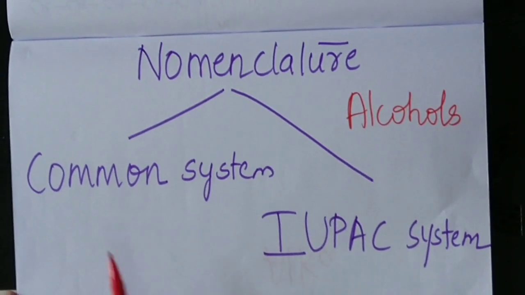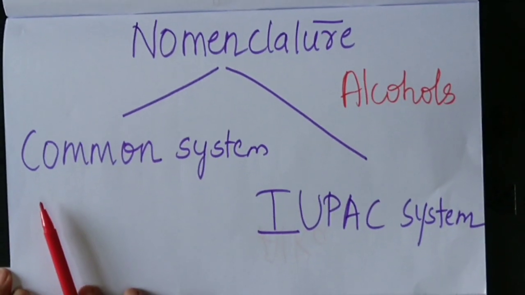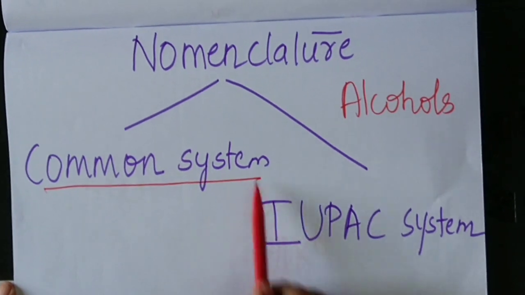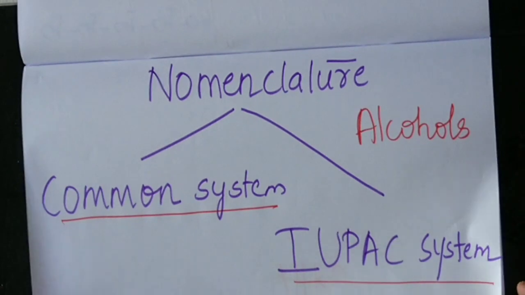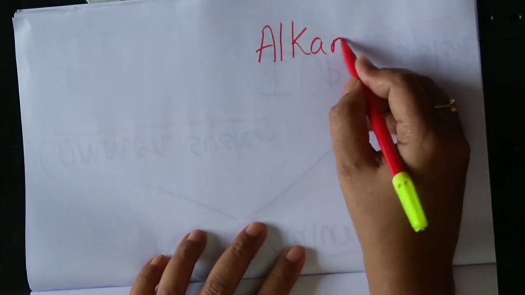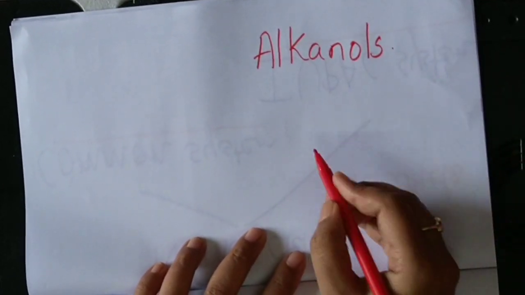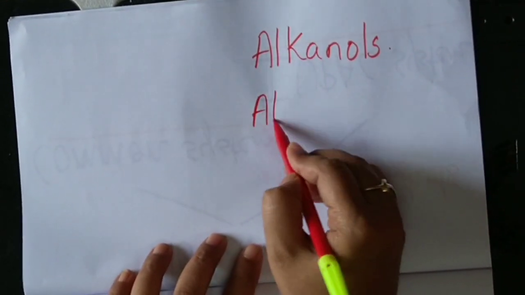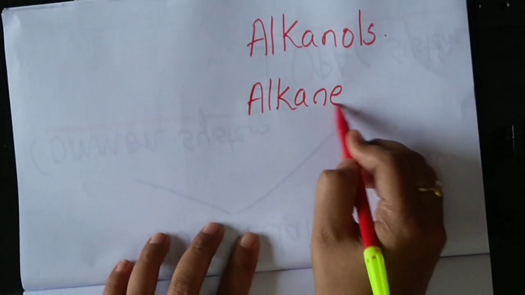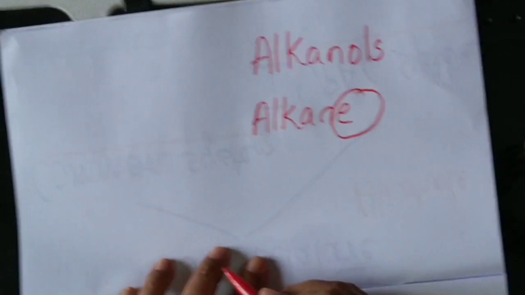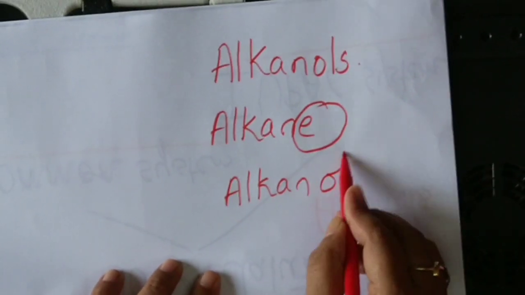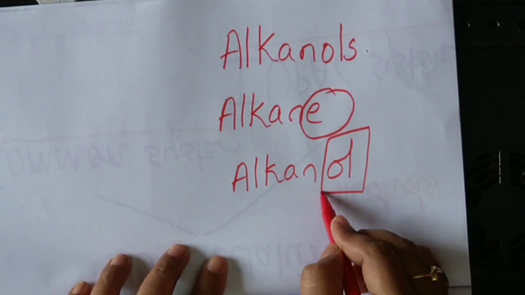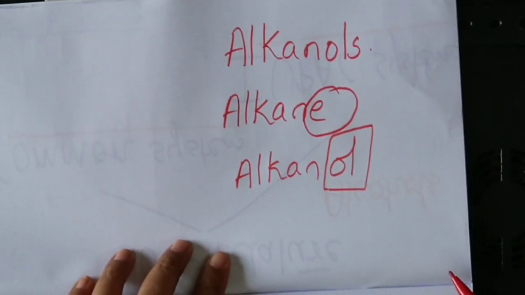Fine. Nomenclature can be studied under two systems. One is common system and the other one is IUPAC system. In IUPAC system, alcohols are named as alkanols. The word alkanol is derived from alkane. The E of alkane is replaced by the suffix OL of alcohols. Hence they are called as alkanols.